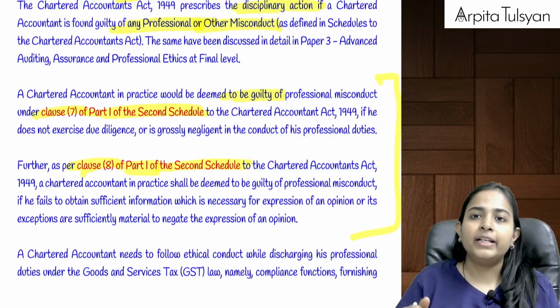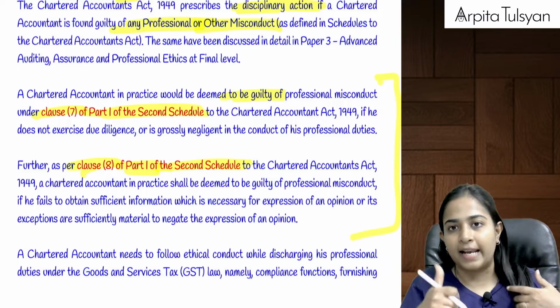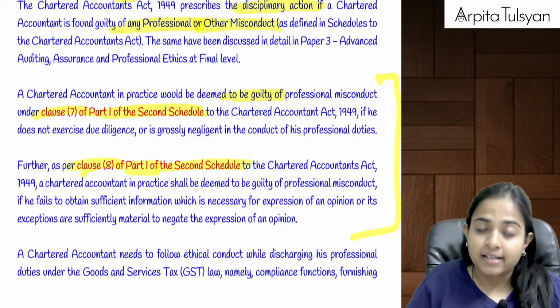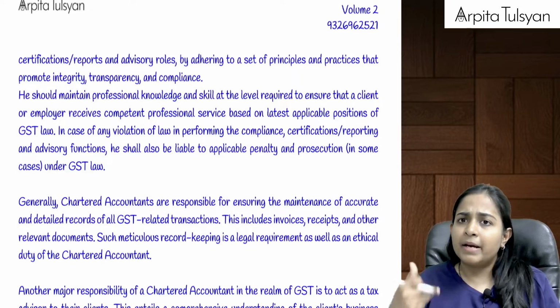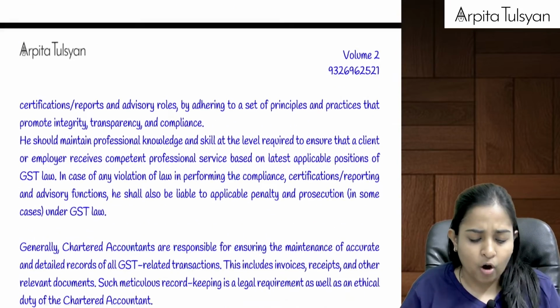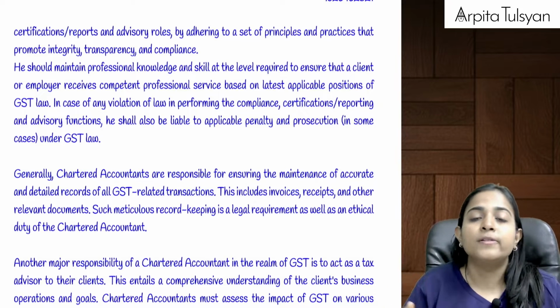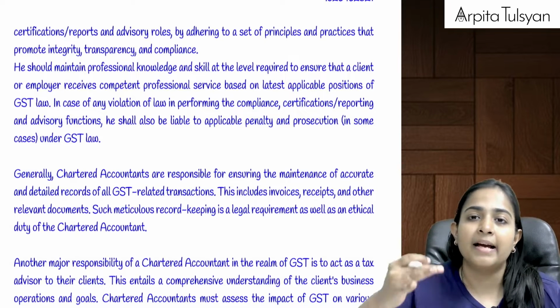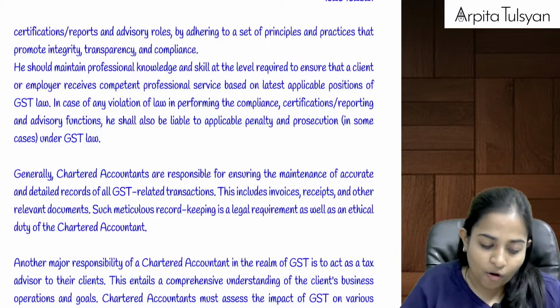Now they are telling that while auditing, yes, you are following professional ethics, well and good. Now while discharging your duties under GST law also, that is maybe compliance, that is filing of returns, or while helping them to get themselves registered, at such times also, please make sure that you comply with ethics. That you adhere to the code of ethics.